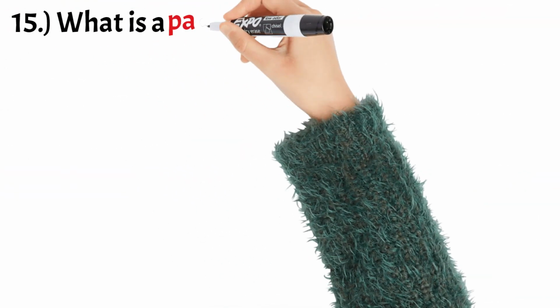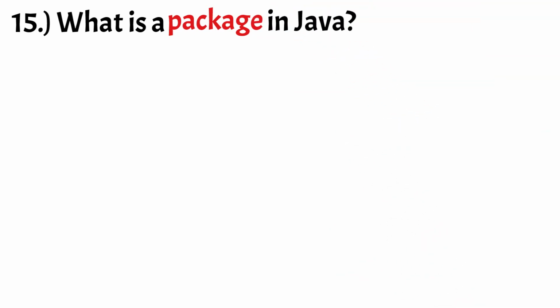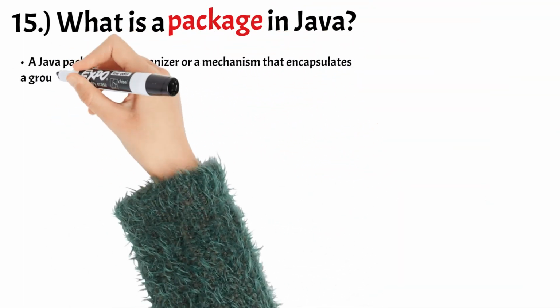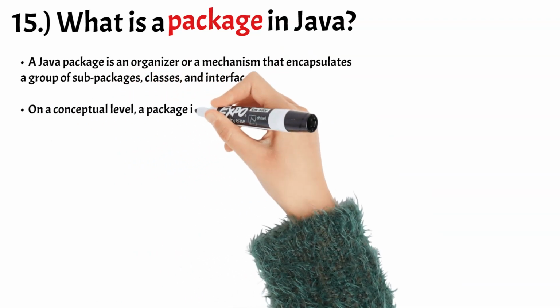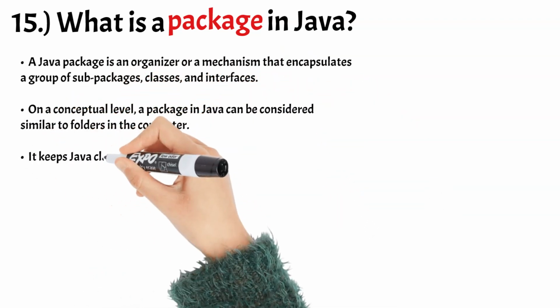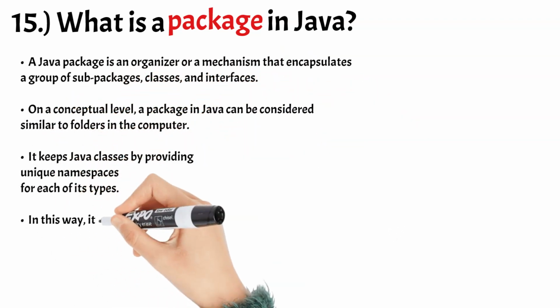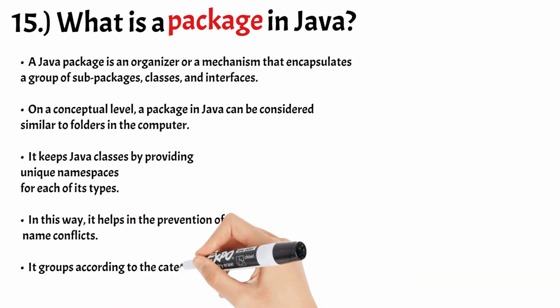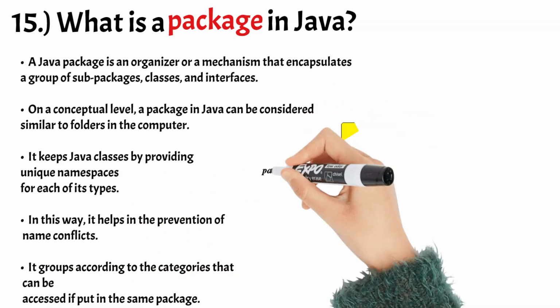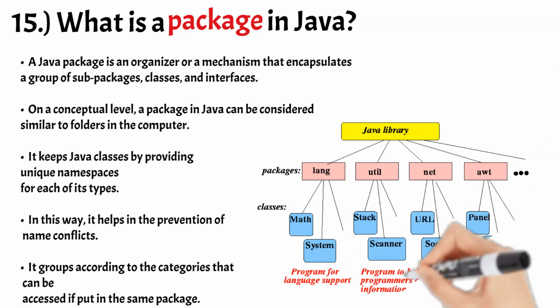Number 15. What is a package in Java? A Java package is an organizer or a mechanism that encapsulates a group of sub-packages, classes, and interfaces. On a conceptual level, a package in Java can be considered similar to folders in the computer.